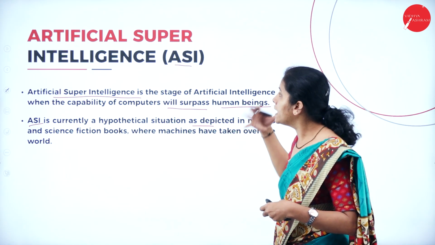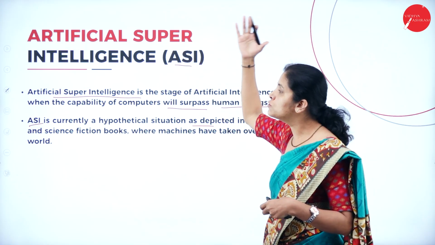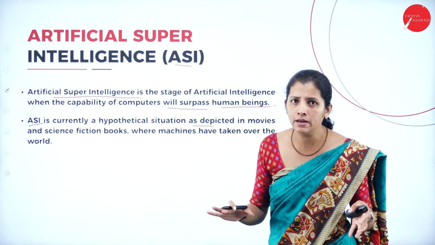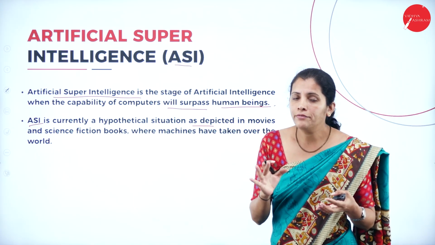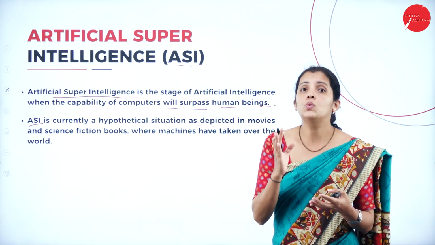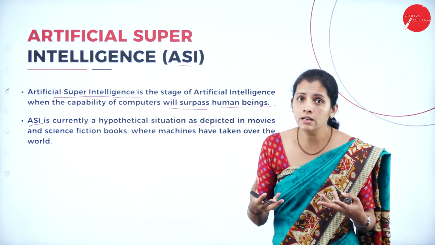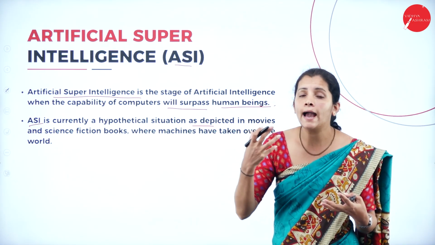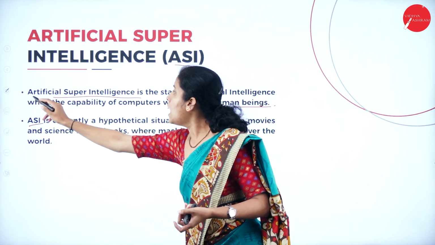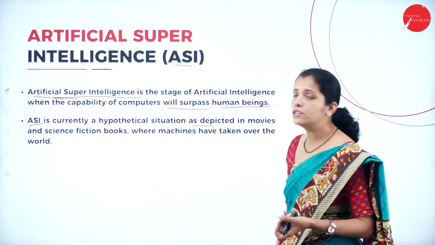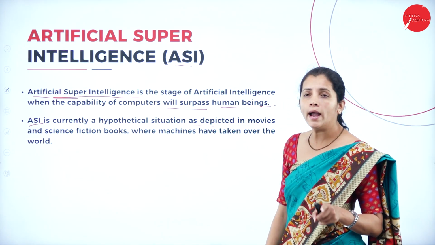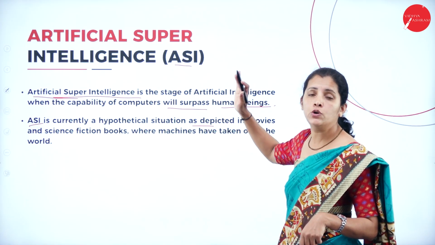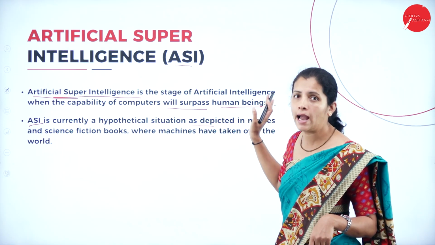In movies we can see artificial super intelligence, but in our real life it's not going to happen because all the artificial devices are not going to rule the world, and they cannot have more intelligent power than human beings. So artificial super intelligence is the stage of artificial intelligence when the capability of computers will exceed human beings, and it's not going to happen.